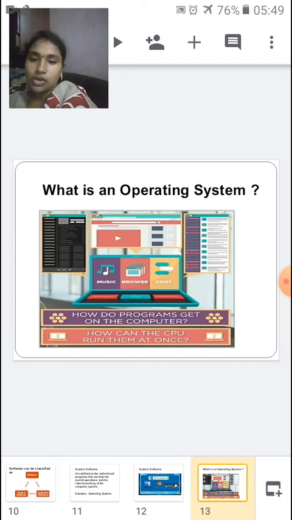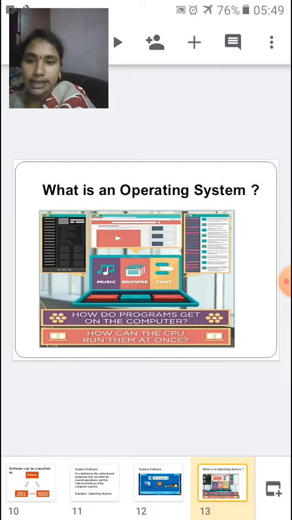So I want to hear music, I want to browse the internet, as well as chat with my friends. How does a computer organize all these three tasks at the same time? Who tells the computer to do all these things at the same time?